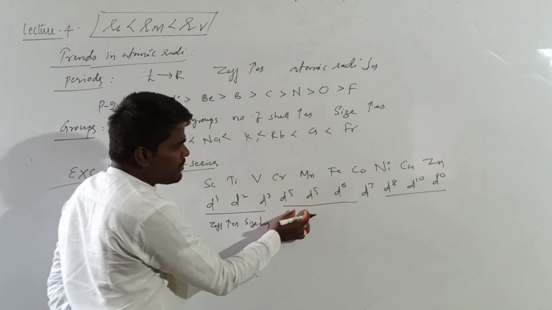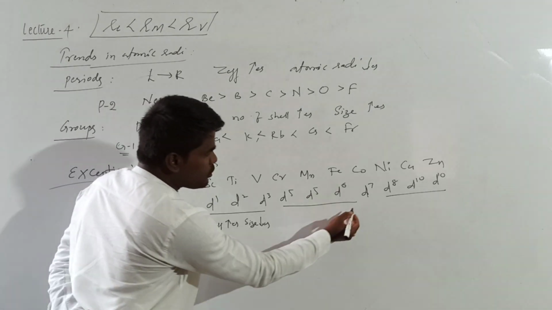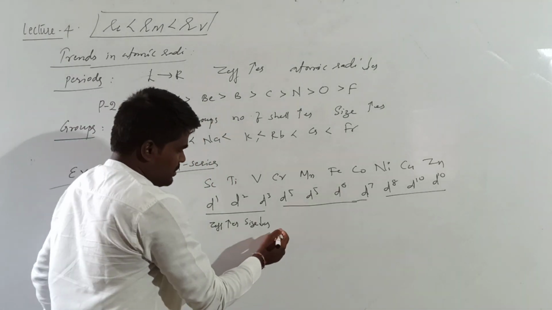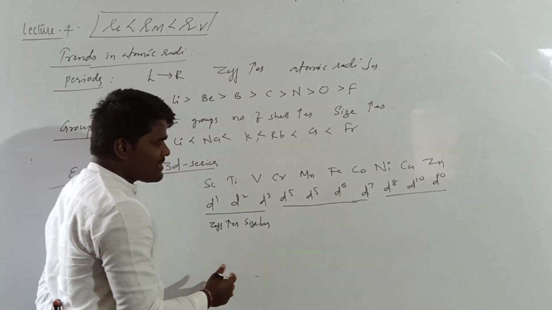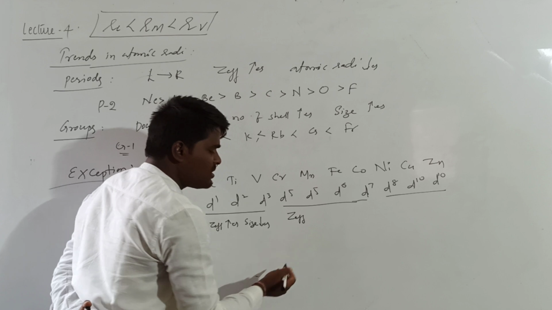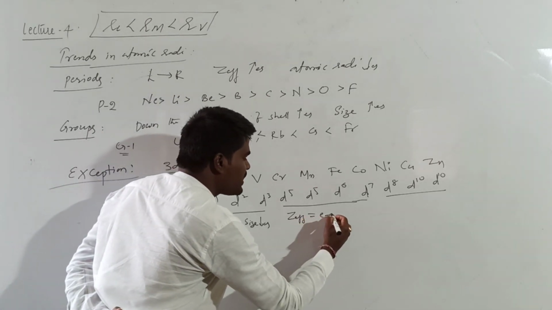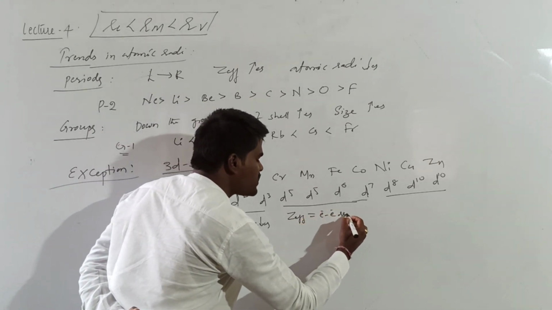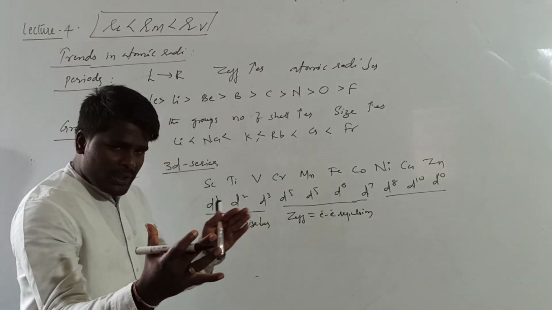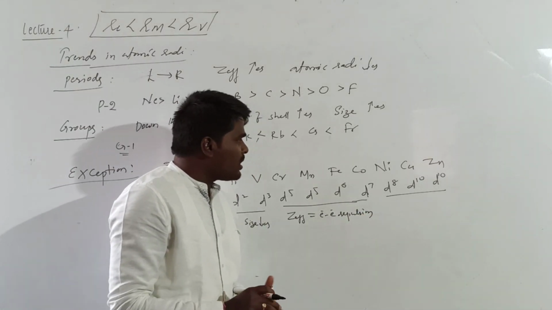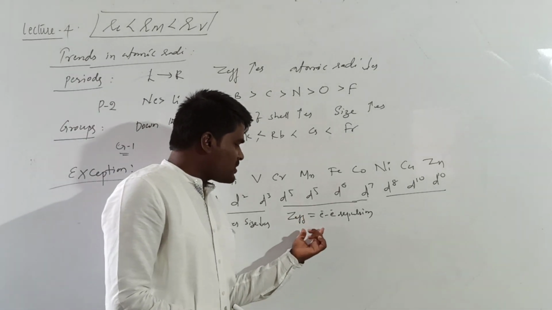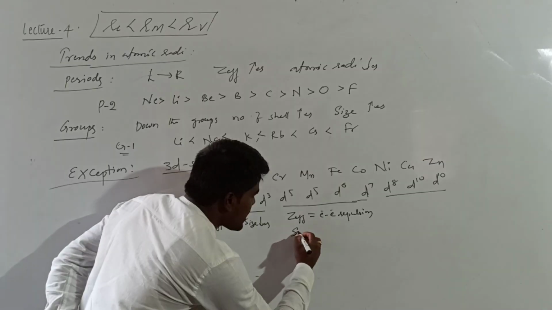From chromium to cobalt, the number of electrons increased as well as inter-electronic repulsions increased. Z effect will be equal to inter-electronic repulsions. That means Z effect will try to decrease the size and inter-electronic repulsions will try to increase the size. As these two opposite factors are equal, here what happens? Size